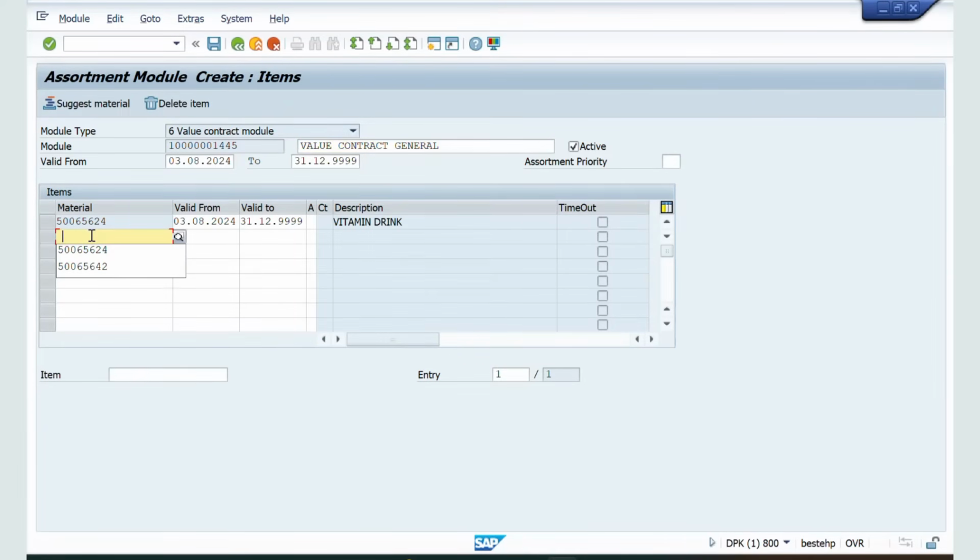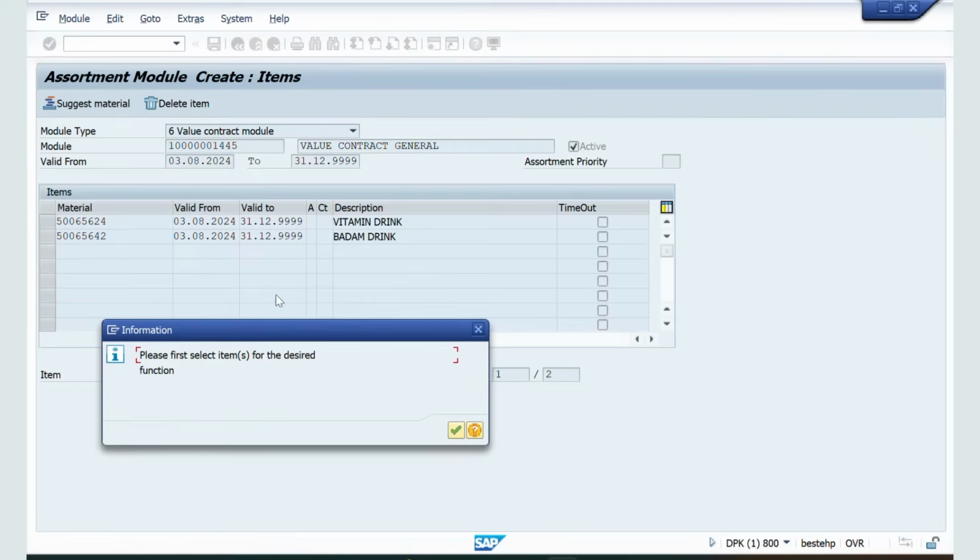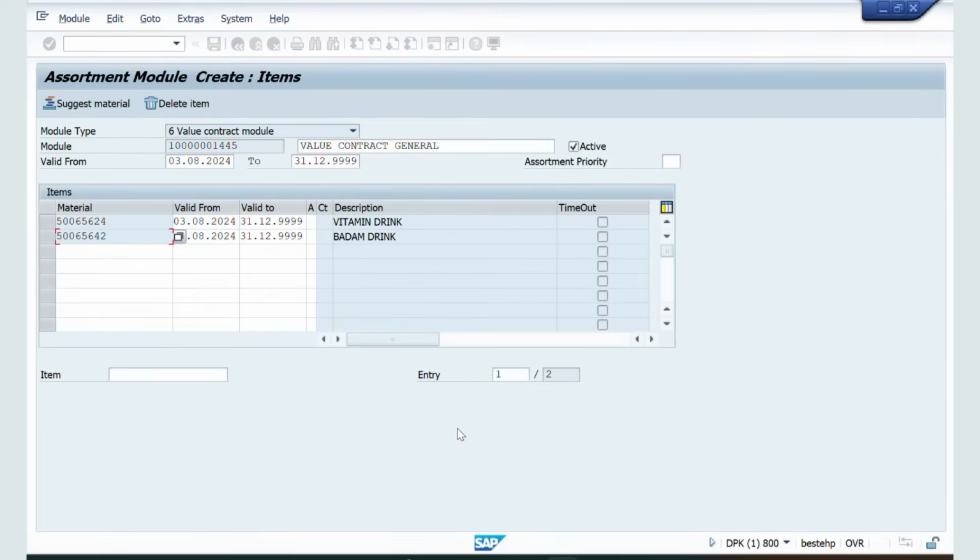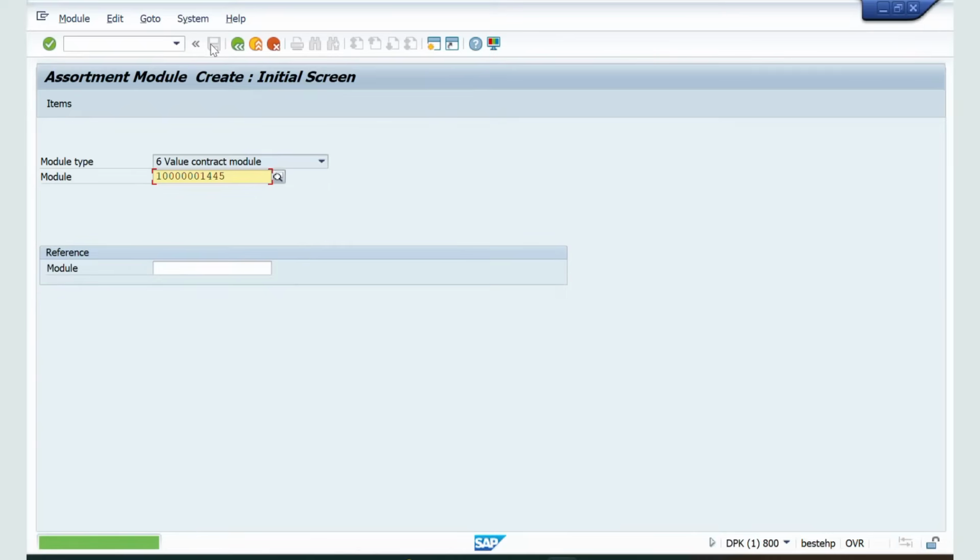See, you can group the materials, since it is general. So like this you can group, not a problem. Now, if you want, you can delete the line item also. For example, you can select this line item and delete it. Okay, sorry, I'll delete once again. Delete line item. See, the line item got deleted, and you can save this assortment module.